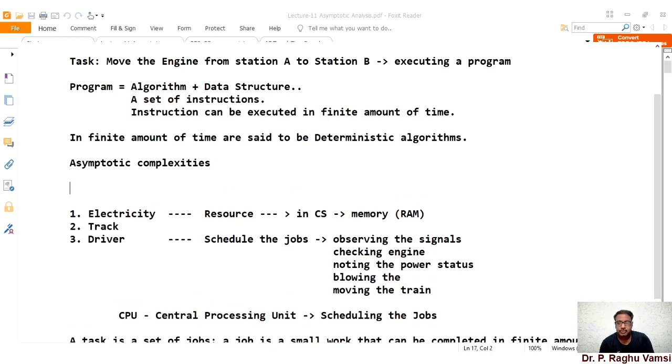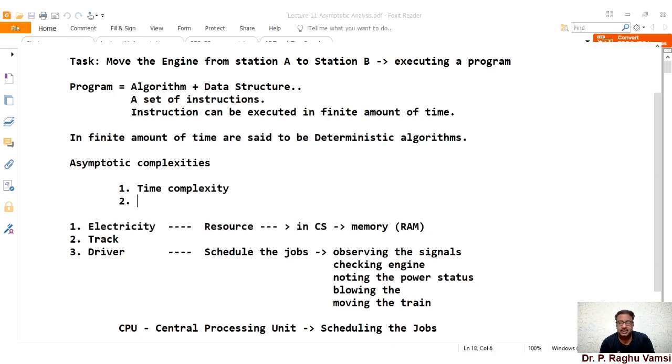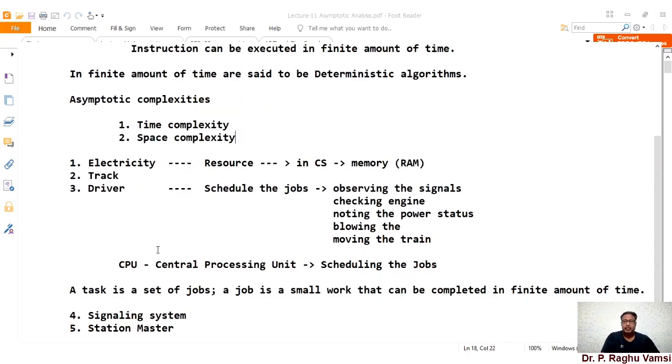In this we have two categories. One is time complexity and the next is space complexity. Time complexity means the amount of CPU time required for completion of the algorithm.